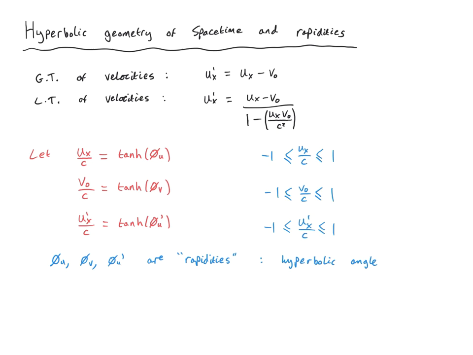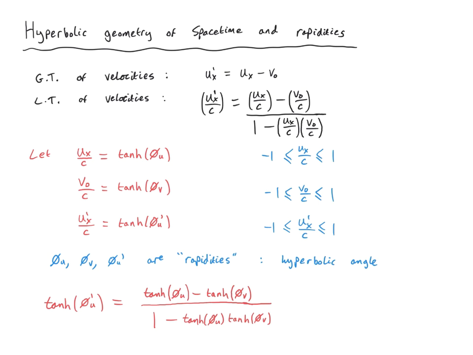Well, we can write the Lorentz transformation of the velocities, as I've written here, in terms of these rapidities. First of all, let's divide by c on both sides of this expression, and tidy it up a bit. Then I obtain this expression, and I've written everything now in terms of these dimensionless ratios ux'/c, ux/c, and v0/c. Now I can substitute in these expressions in terms of the rapidities. Then we obtain this expression, that tanh of phi_u' is equal to tanh of phi_u minus tanh of phi_v over 1 minus tanh phi_u times tanh phi_v.